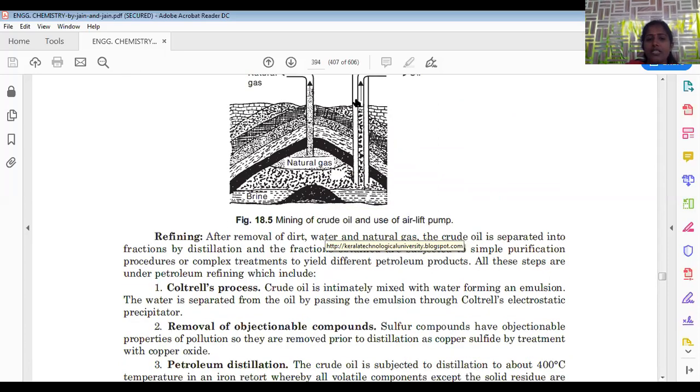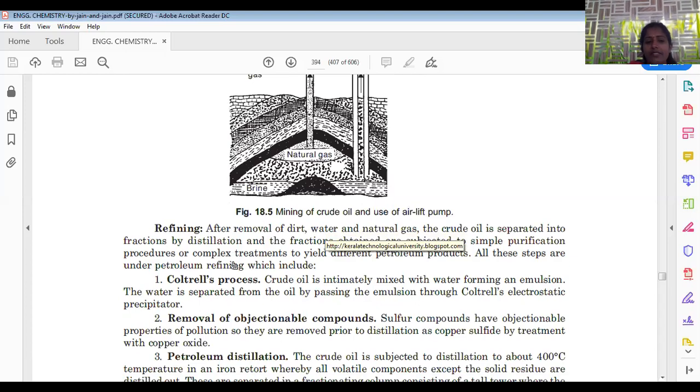After the extraction, this crude product is not suitable for direct usage in commercial applications. It needs many kinds of processing. The best suited method is refining. Refining is the separation of all the particles and removal of impurities from the crude oil, and converting it into commercially usable material. In this refining, we have several steps.